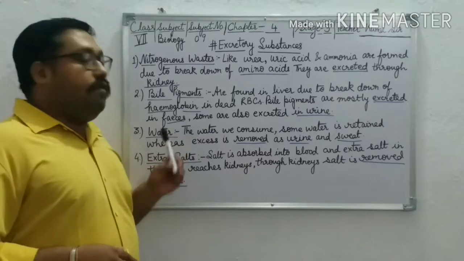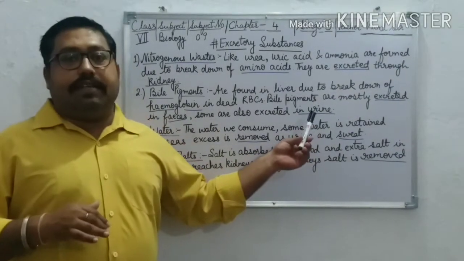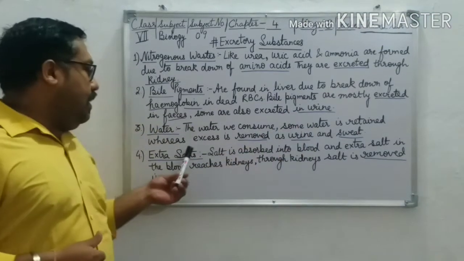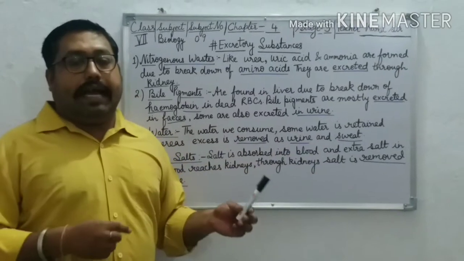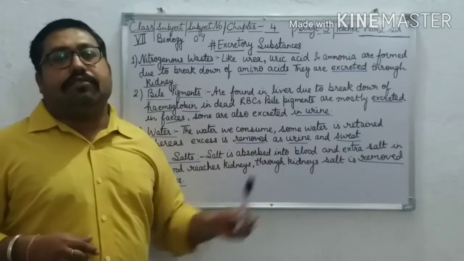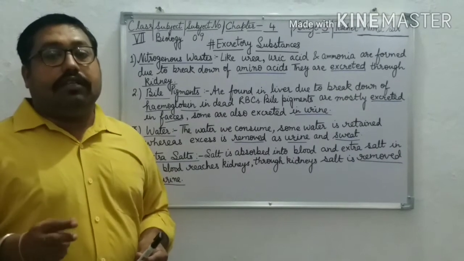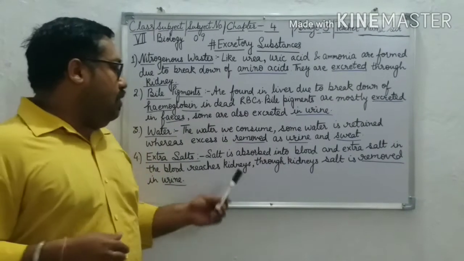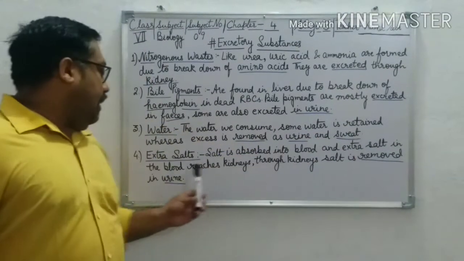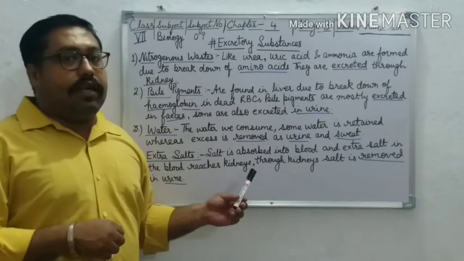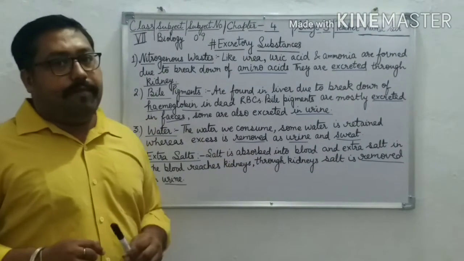Then comes water. Of the water we consume, some water is retained for the utilization of the body, but the excess water is removed as urine and as sweat. Then comes extra salt. The salt we consume in our food is absorbed in blood, and extra salt in blood reaches our kidney, and through the kidney salt is removed in urine.